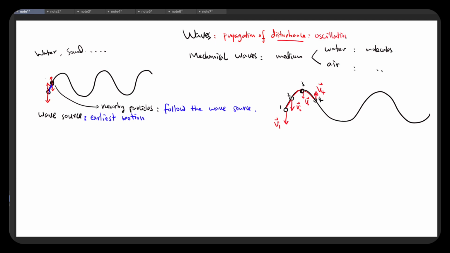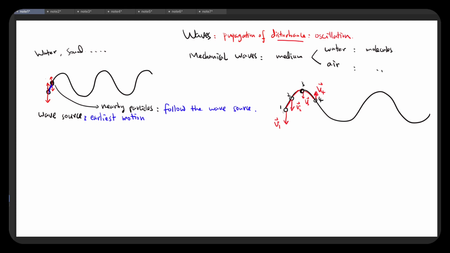Of course, for different kinds of wave, you can have different kinds of disturbance. Oscillation is one of them. And by oscillation, we mean the simple harmonic oscillation that we studied in the previous chapter. Okay, so that is the picture that represents the propagation of wave. So now we know the particle 2 here and also 3, 4, etc. They all follow the wave source motion.